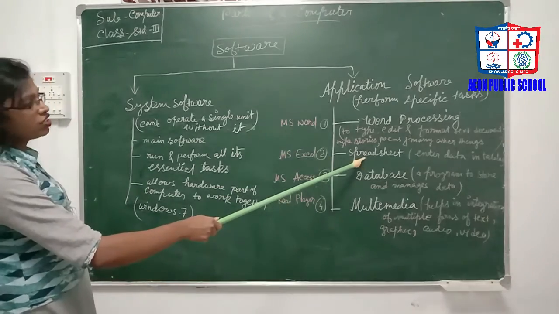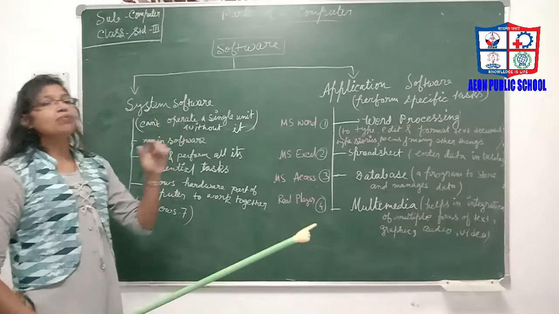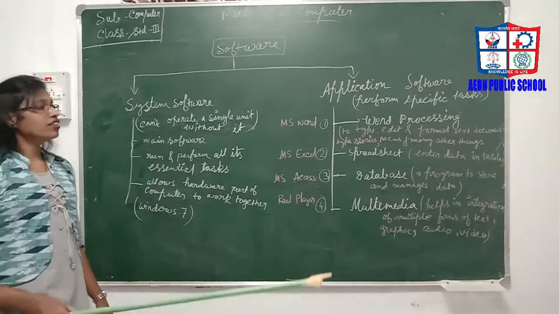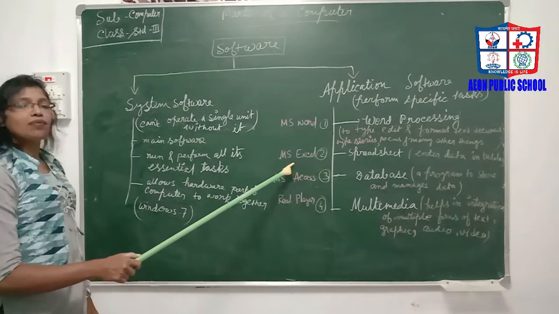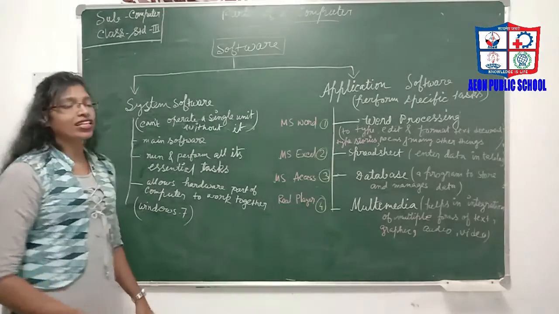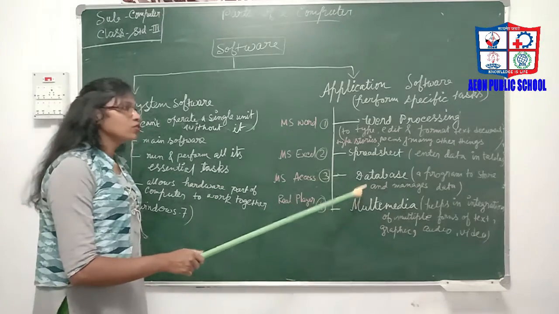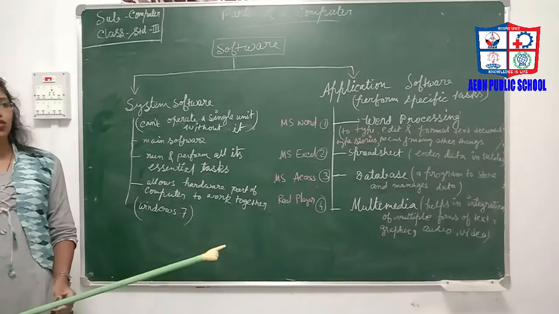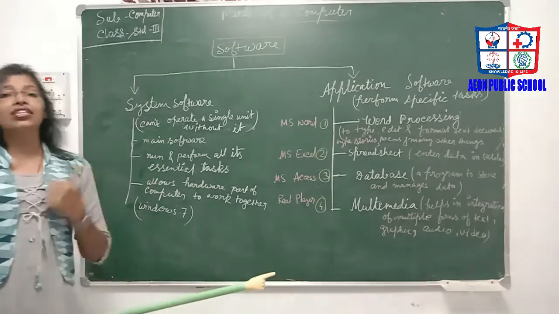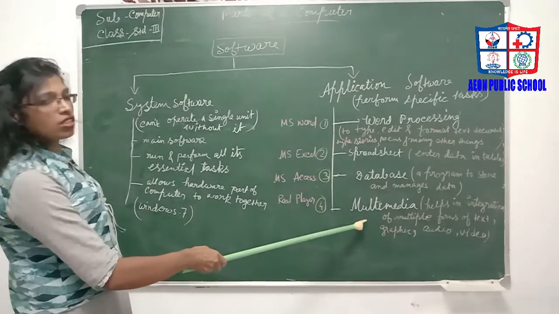Number 2 is the spreadsheet application software. Spreadsheet software helps us to enter data in a table. So through spreadsheet application software, we can enter data in a table format. For example, MS Excel. Then there is database application software. This is the software that helps us to store and manage data in a computer. An example is MS Access.